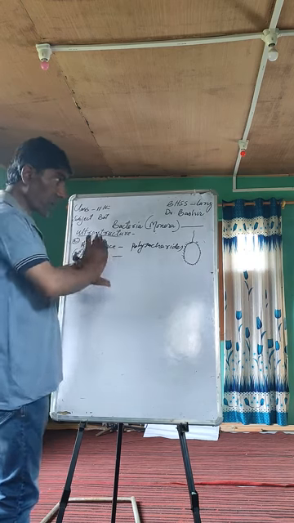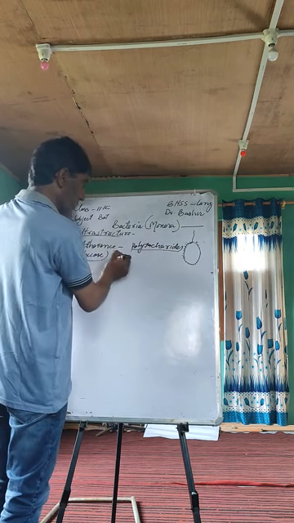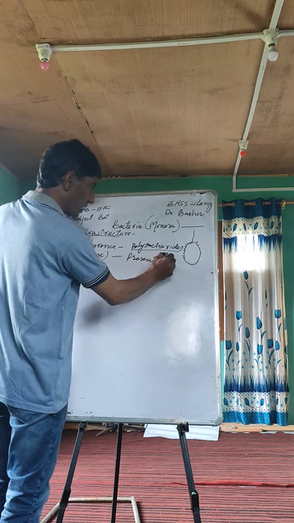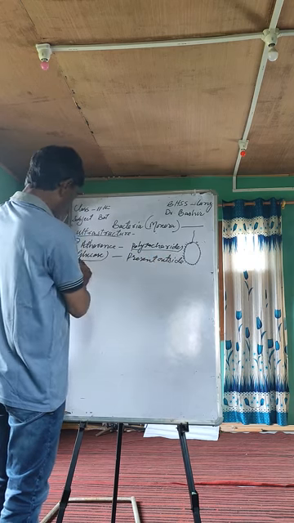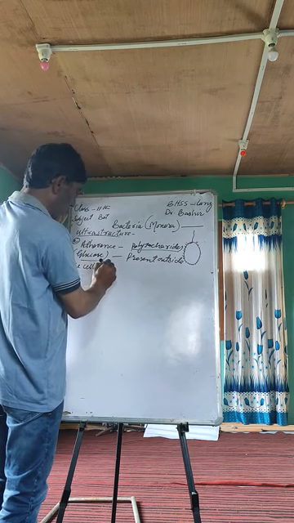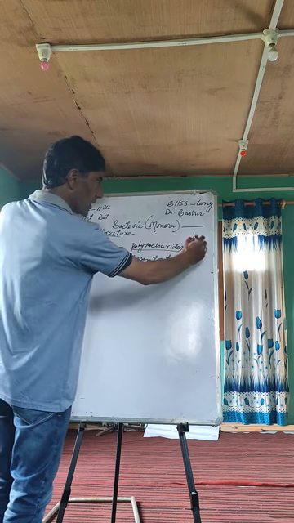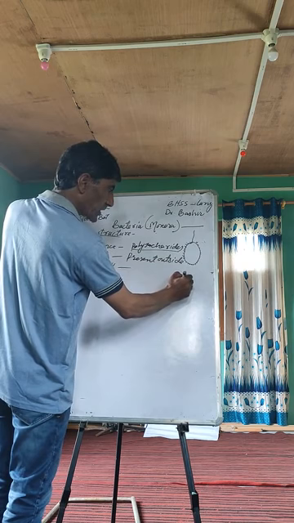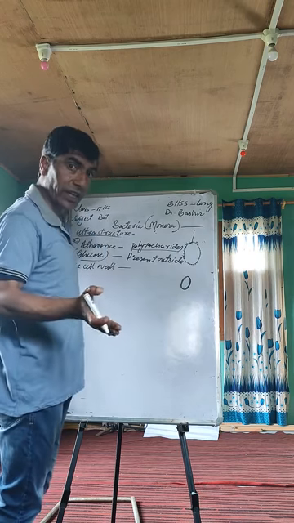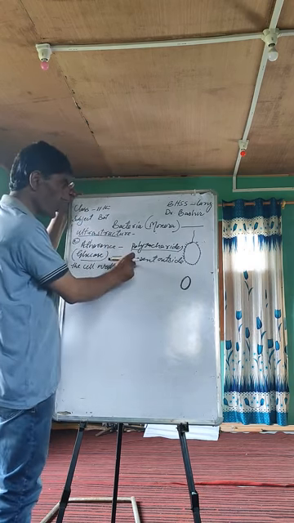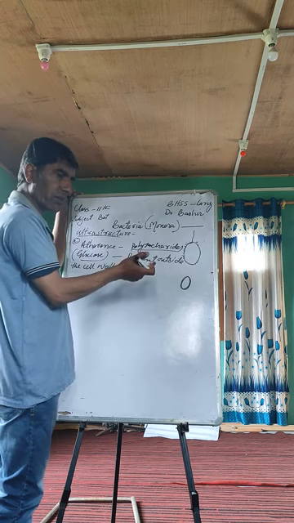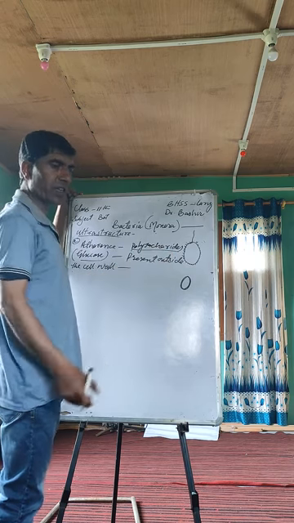These are present outside the cell wall of bacteria. That is, this is a bacterial cell. It has a cell wall, and outside the cell wall is present a thick layer of glucose, or a thick layer of polysaccharide. Glucose units, when combined together, form polysaccharide. Polysaccharides are of various kinds.